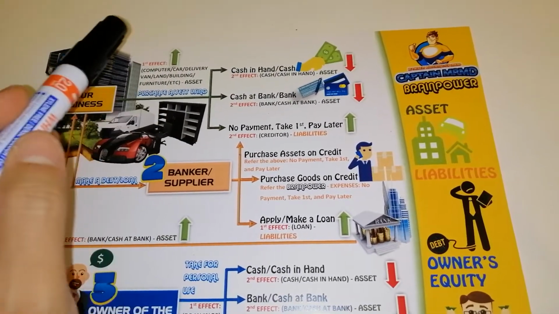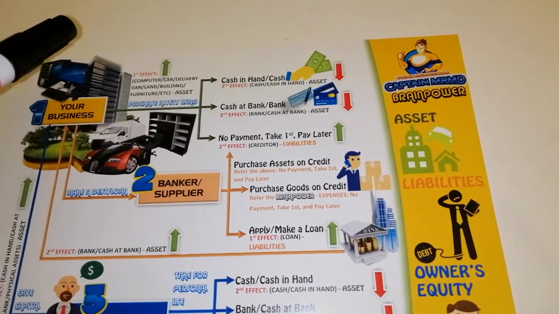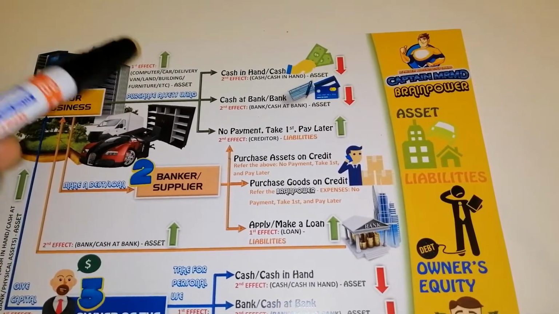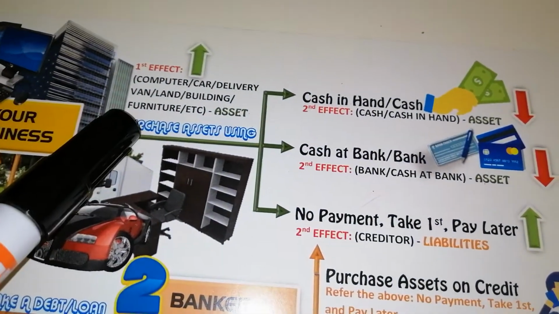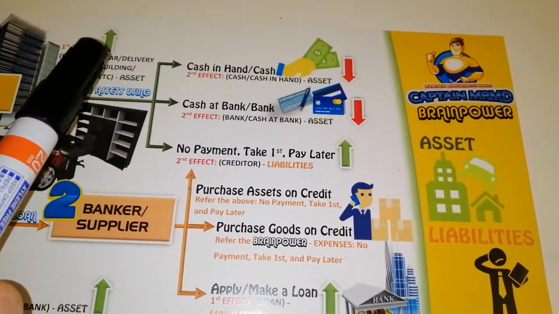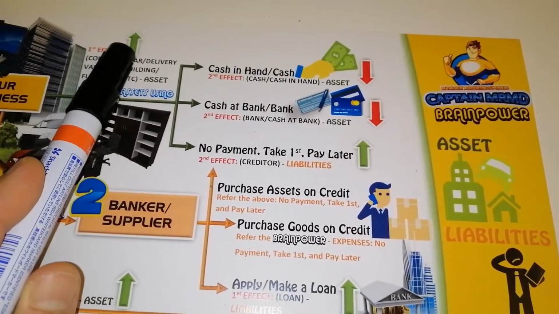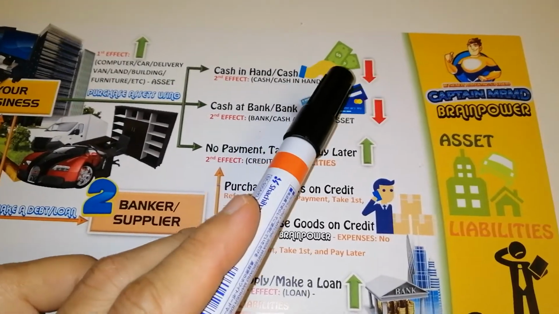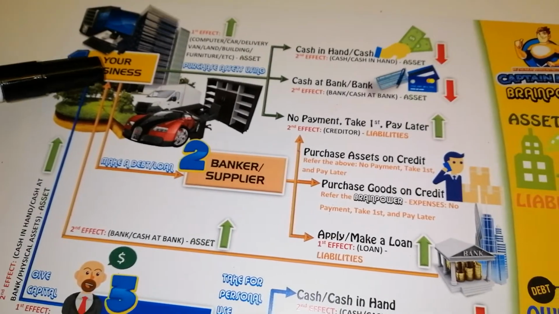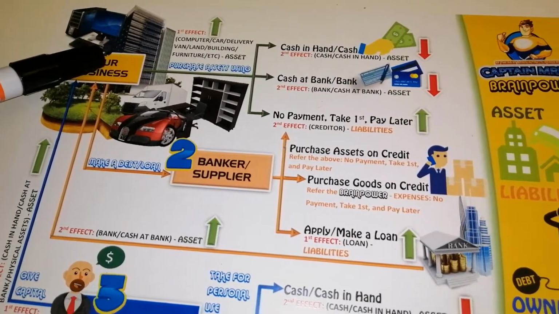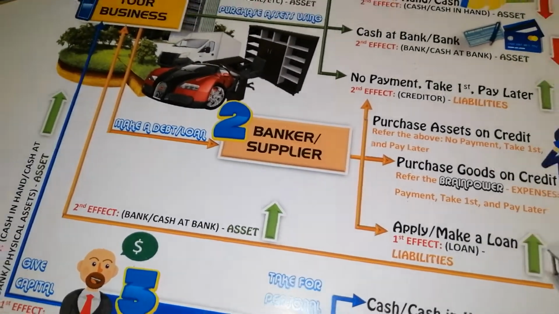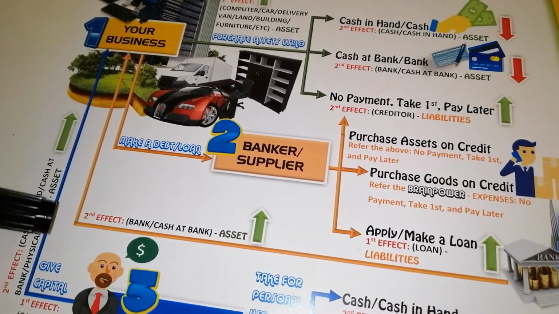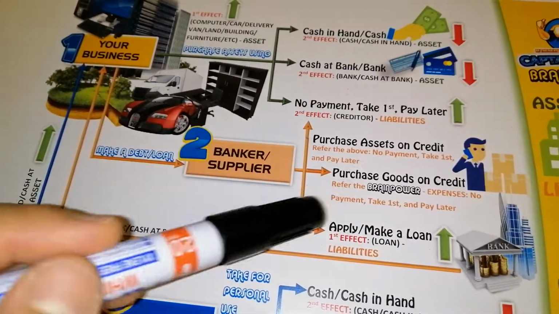If you're not sure, I told you many times already, you always have the wheels to check. Here is an example of the asset, and then you can see the effects. This one is an effect for increase, this one is an effect for decrease. Okay, now this video will explain that your business can also make a debt or loan. So this orange line refers to liabilities.